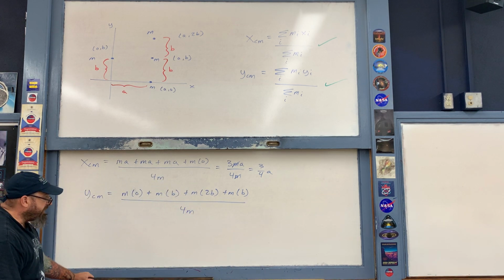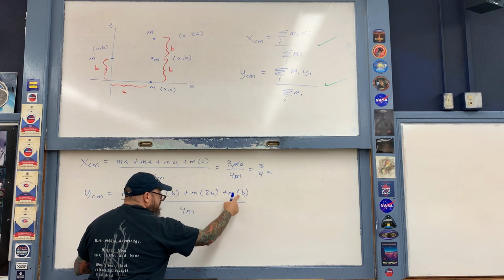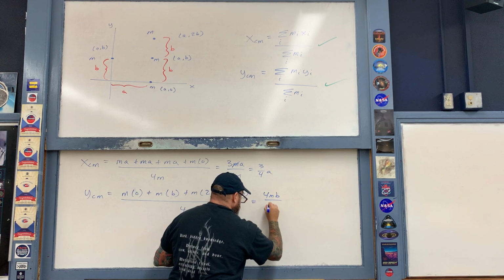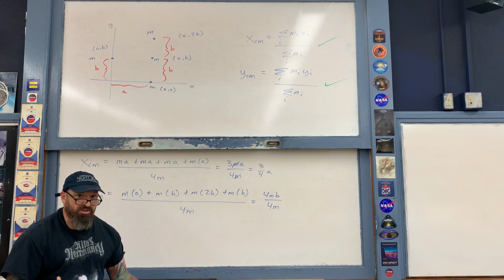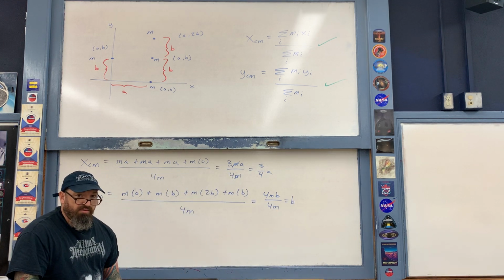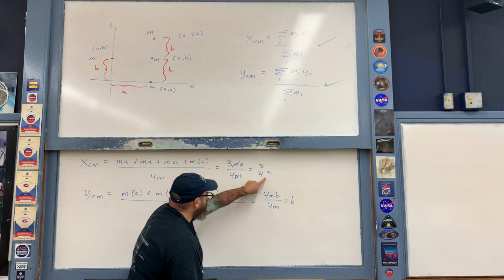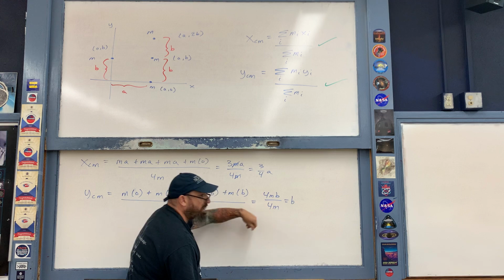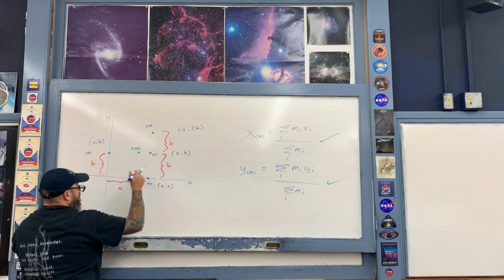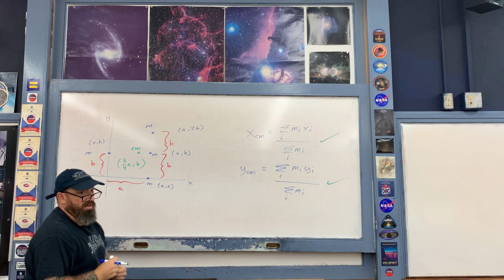Let's simplify the numerator. This term is 0, and then I have mb plus 2mb. There's a total of 4mb in the numerator, and then we divide by 4m. The 4m's cancel out, and we're just left with b. So the y-coordinate of the center of mass, b, is exactly halfway in between the diagram. So if this right here is the x-coordinate and this right here is the y-coordinate, then the center of mass is about right here, as we intuitively guessed a little while ago, where its x-coordinate is 3/4 a and its y-coordinate is equal to b, like so.